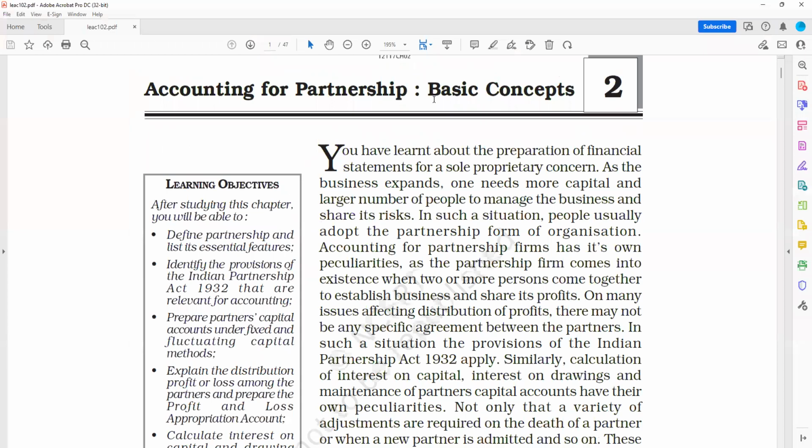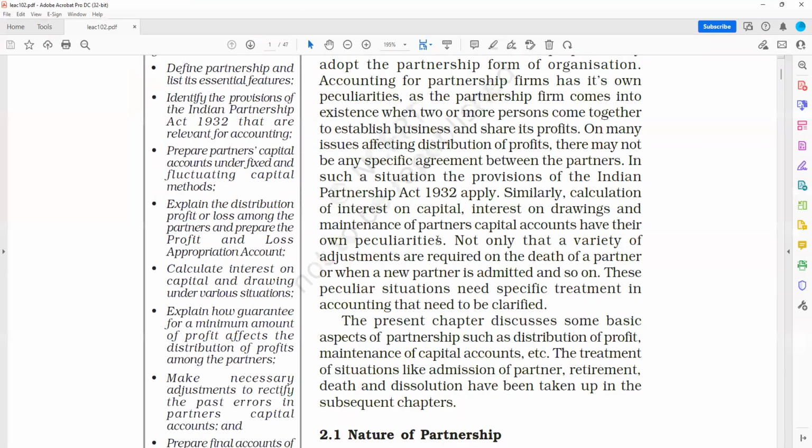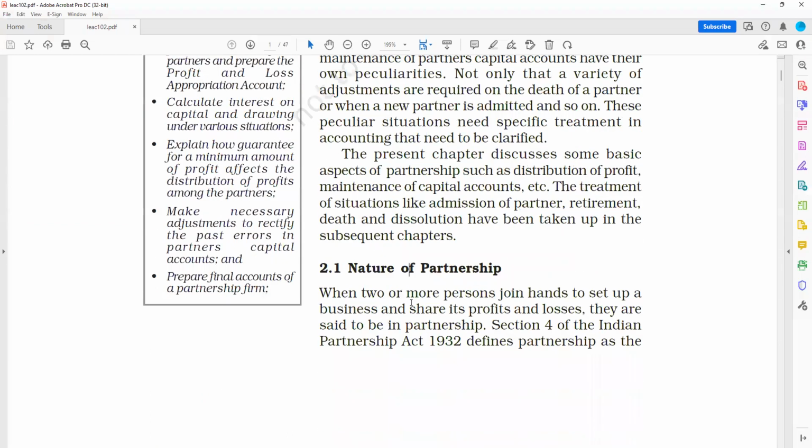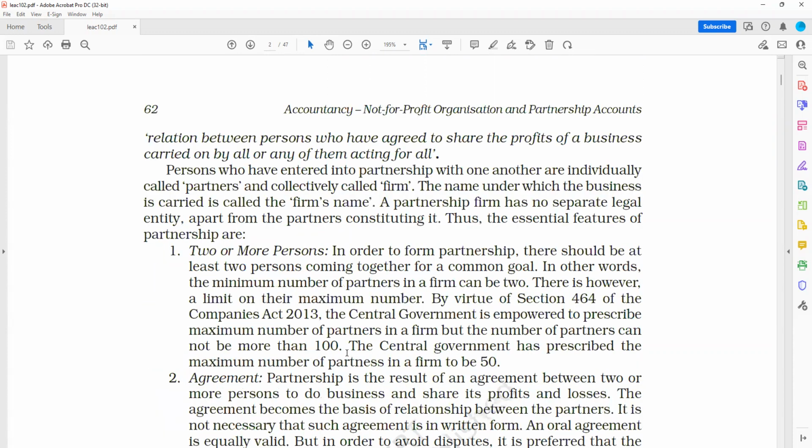This is accounting for partnership, basic concepts. The nature of partnership I've already explained. When two or more persons join hands to set up a business and share its profits and losses, they are said to be in partnership. Section 4 of the Indian Partnership Act defines partnership as the relation between persons who have agreed to share the profits of the business carried on by all, or any one of them acting for all.